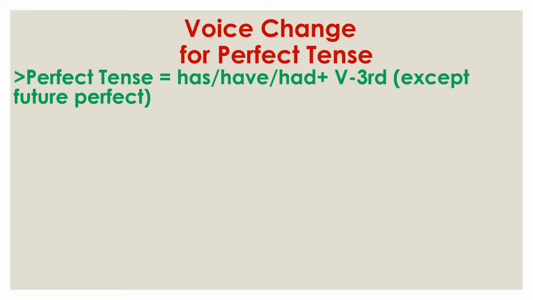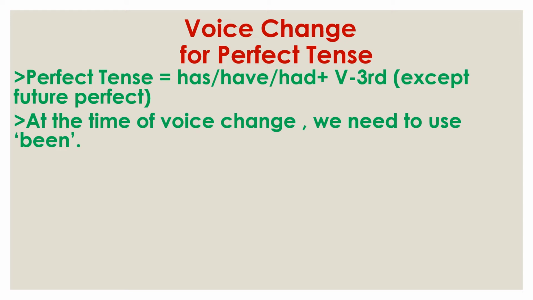This is the structure of present and past perfect, except future perfect. At the time of voice change, we need to use been, B-E-E-N. In continuous tense, we use being, B-E-I-N-G. But here we need to use been, B-E-E-N.